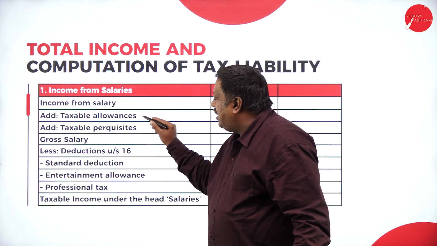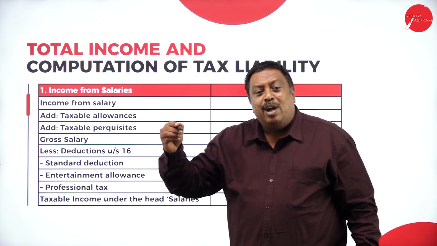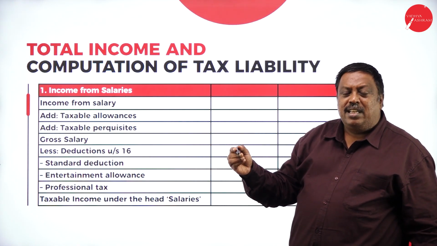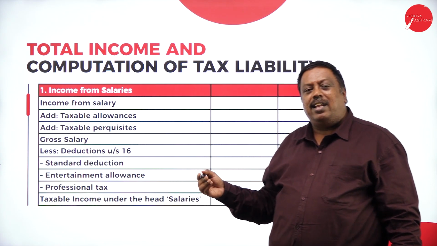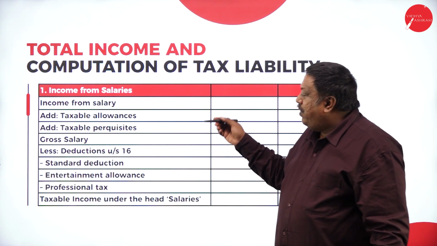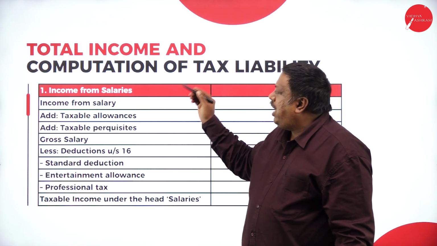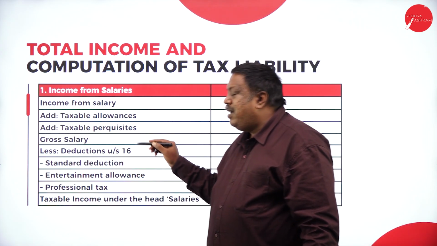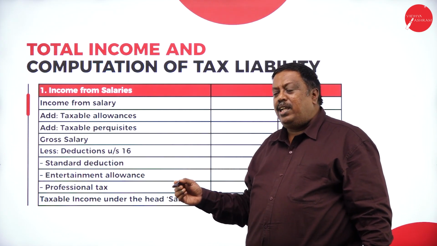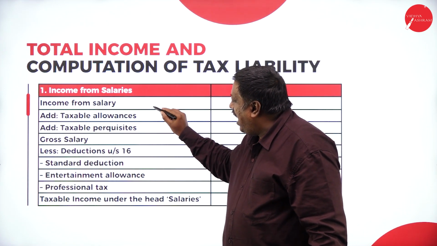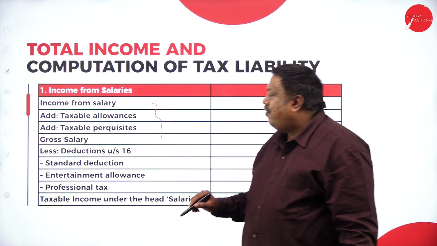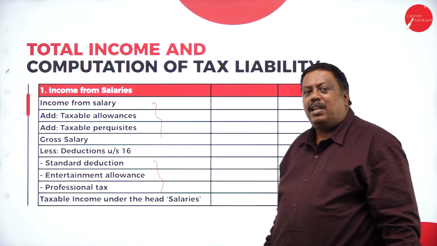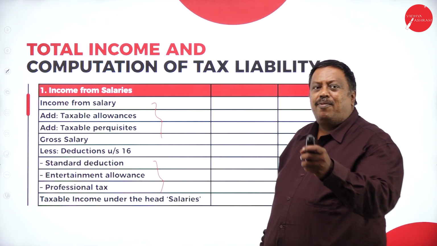Add taxable allowances, the allowances given by the employer to their employees. Certain allowances are fully exempted, some are partially taxable, and some are fully taxable. We are going to discuss the allowances part in the chapter Income from Salary in the upcoming sessions. Even the additional benefits given by the employer to their employees are added to the salary. If I add all these 3, it is called gross salary. From there, we have certain deductions, and the remaining amount is taxable salary under the head of income from salary.